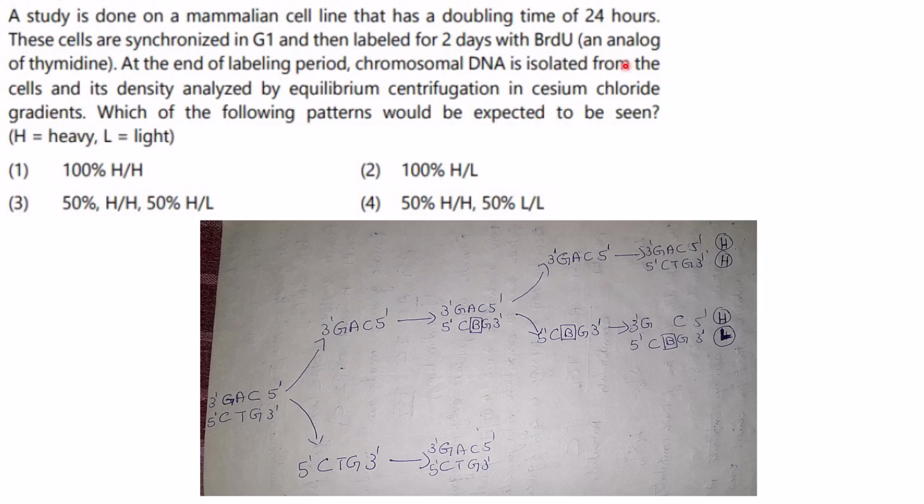So what they did, they isolated the chromosomal DNA and conducted cesium chloride density gradient centrifugation. What is the output? Suppose you have a gene sequence GAC CTG, that is in your G1. Now you are allowing it to grow. So it has gone to the S phase. In S phase, you are adding that BRDU.